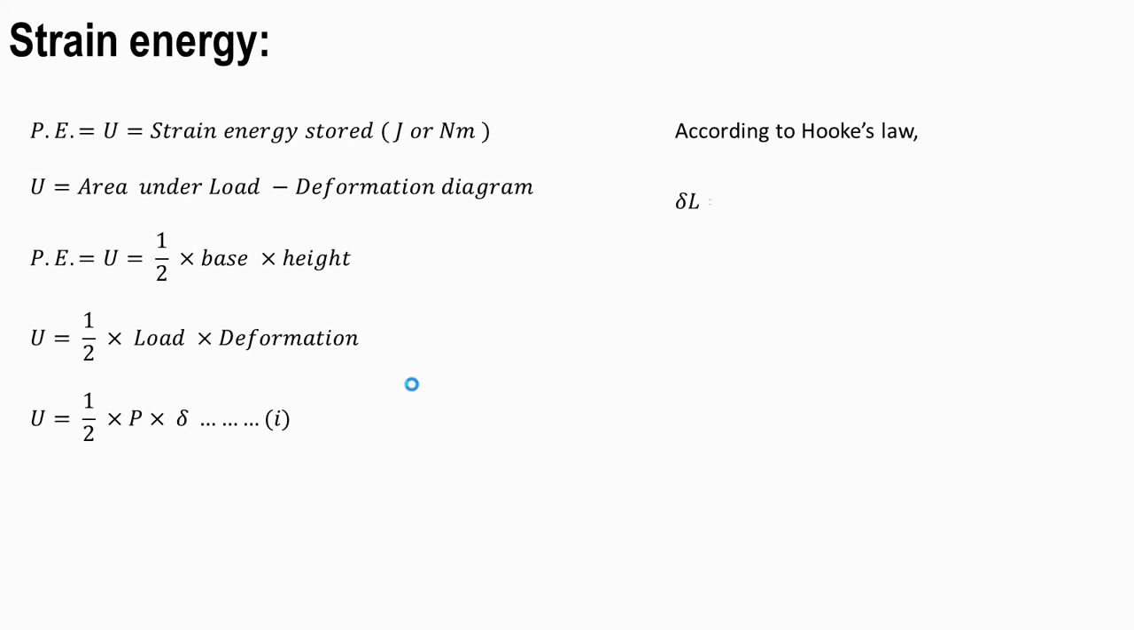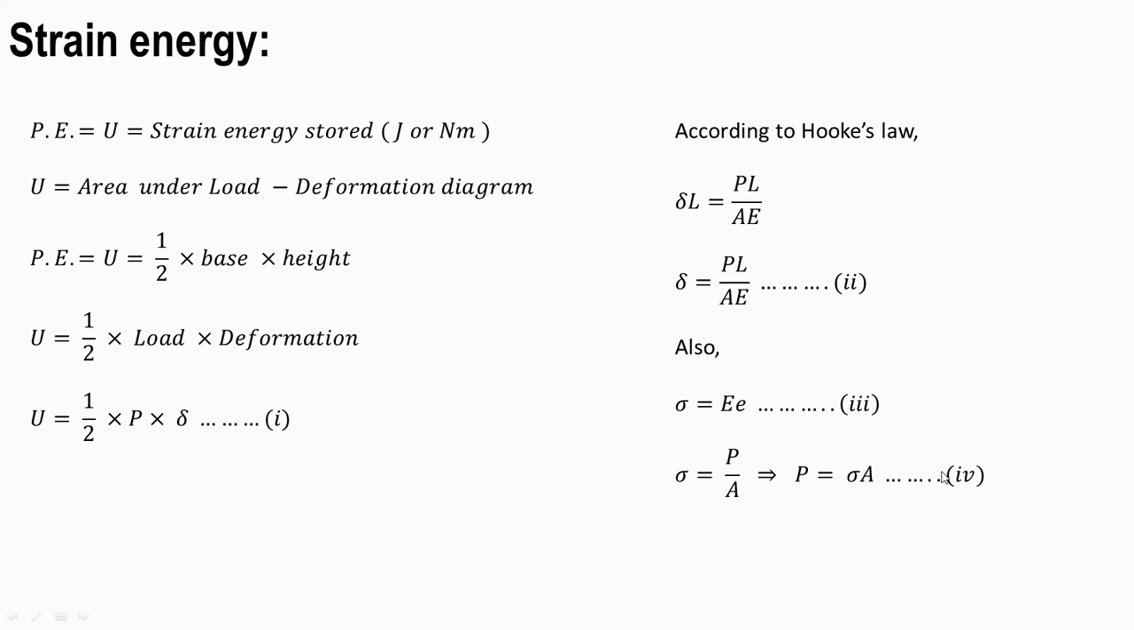Now according to Hooke's law, delta L is equal to PL upon AE. Let us call this our second equation. Also we know that stress is directly proportional to strain. So sigma is equal to E, the constant of proportionality, that is modulus of elasticity, into epsilon. Again, we know that stress sigma is equal to force upon area, so force will be equal to stress into area. So these are four equations which will be required for the further derivation.